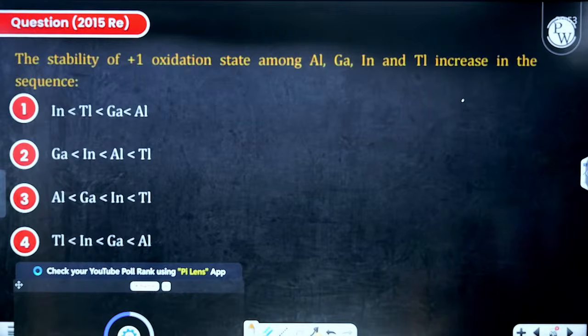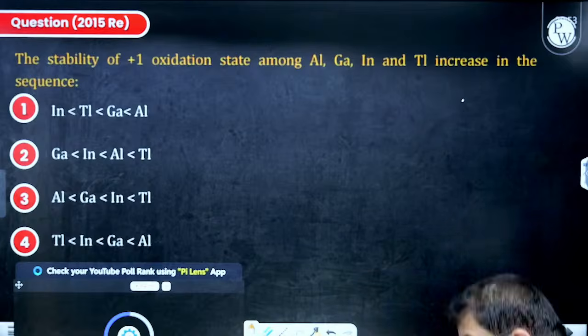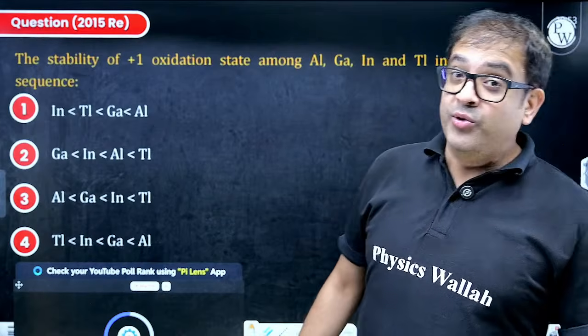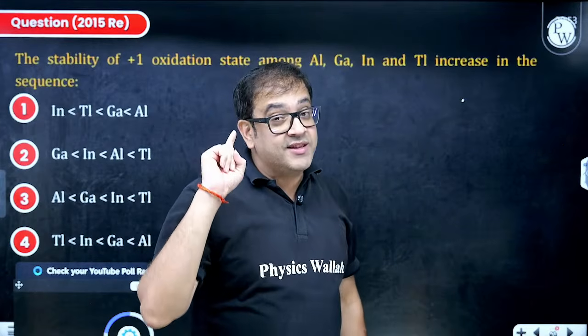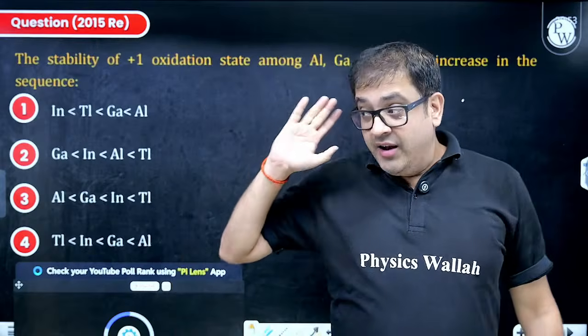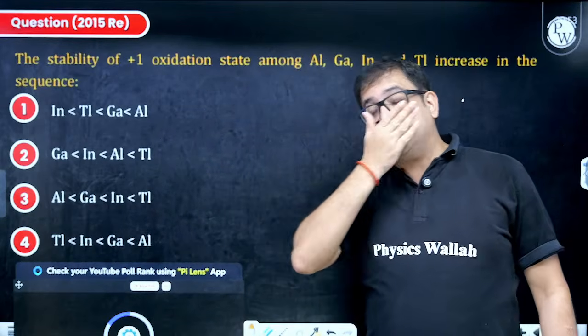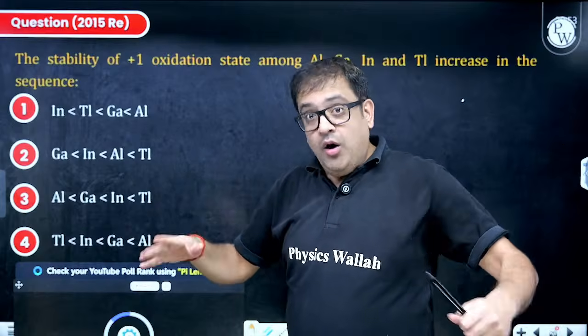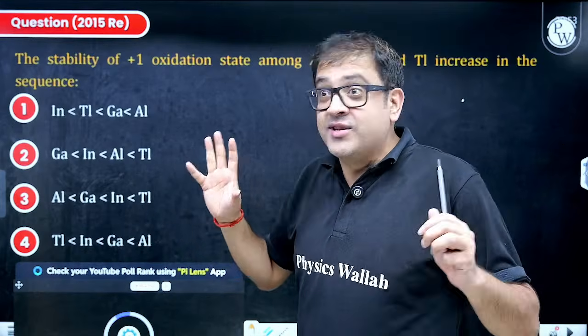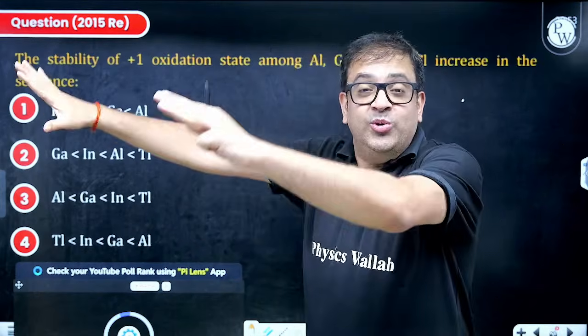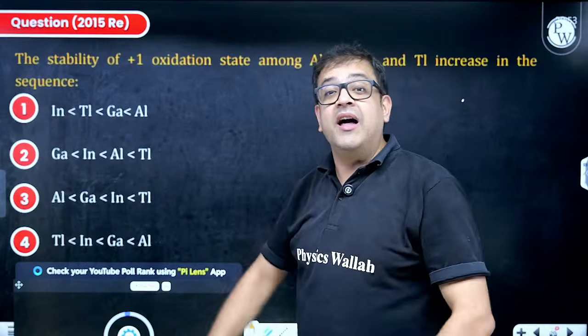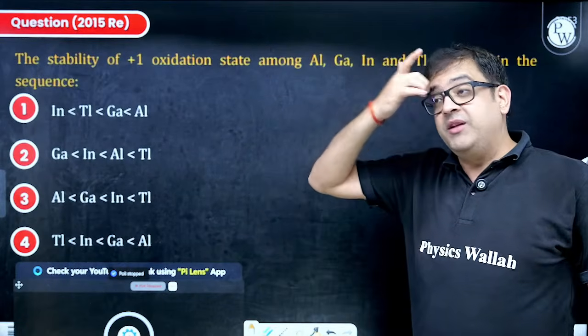Three. Now the question says stability of +1 oxidation state among boron family. Beta, please note that boron family is the most mischievous family. I have taken boron family in my inorganic session as well. Please do revise. That's why I've taken this one question, because this will directly drag you to the inorganic live, which I have done, I guess, previously.